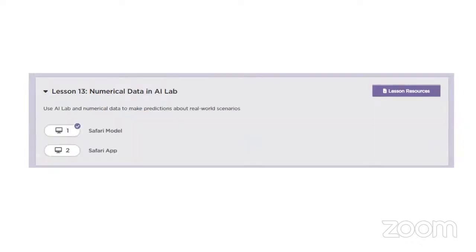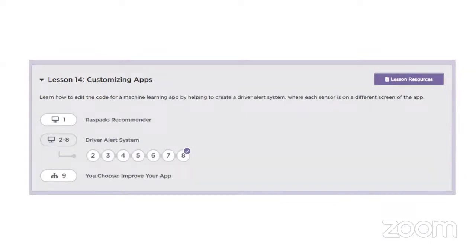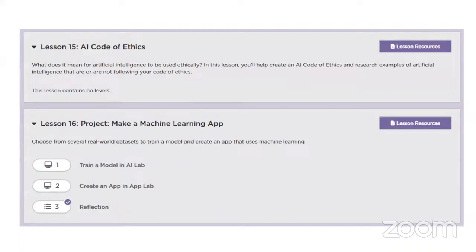Then after that, we move into numerical data in the AI Lab again. Then we customize our app again. Another app is coming, which is another game that we're going to play, the Raspador Recommender, and we're also going to add a driver alert system, which is another game as well. There are a lot of games that we're going to create together. So hopefully we have time in the class to do this.